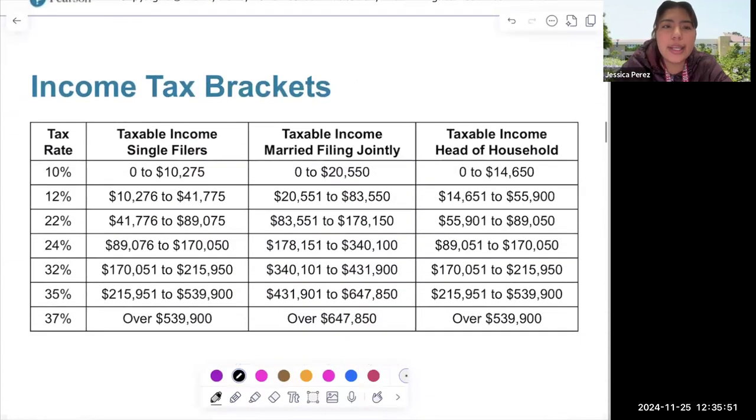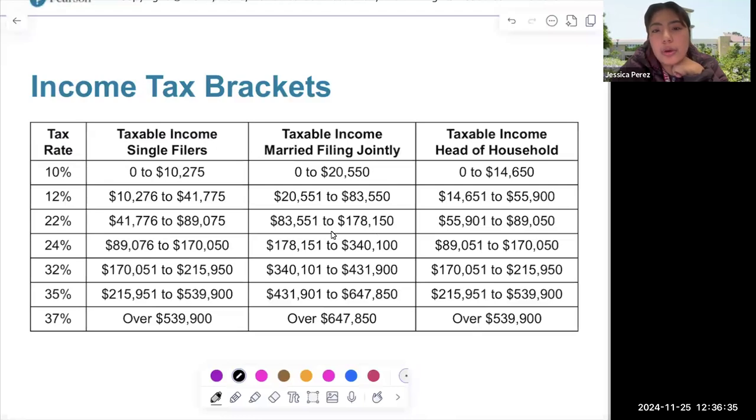These are an example of income brackets. These are the tax rates, for a single filer, for married filing jointly, or the taxable income of a household. So it depends how much you make. They're going to charge you 10% if you're making anywhere between 0 and 20,000. The more you make, the higher the percent. If you're married filing jointly, like you and your spouse, and you're making anywhere between 20,000 and 83,000, they're going to charge you a 12% tax rate.